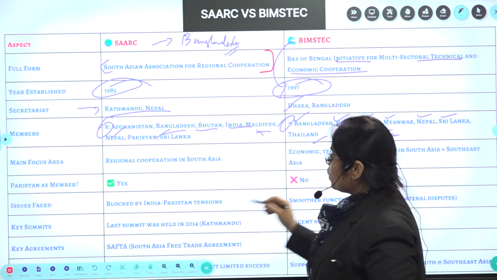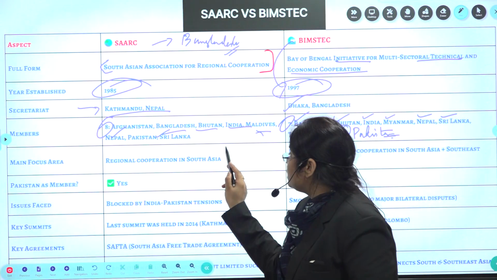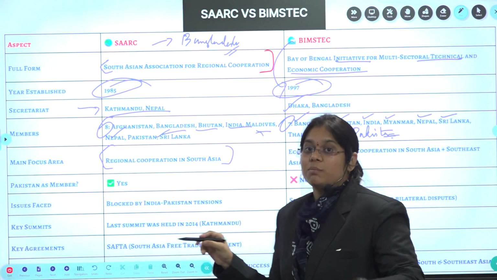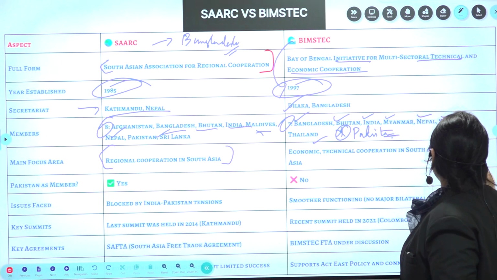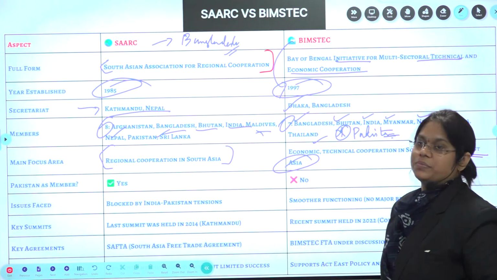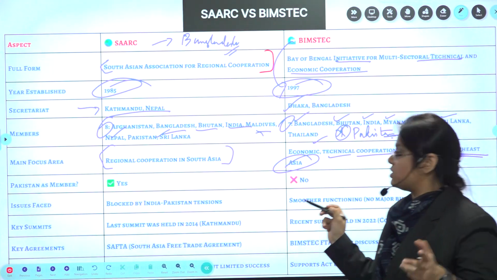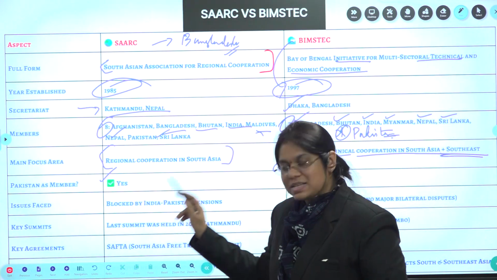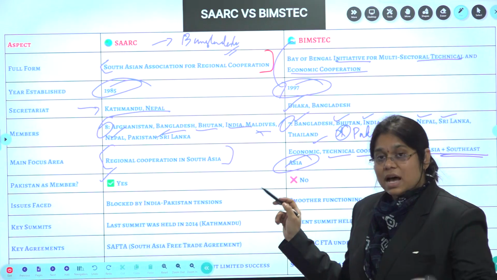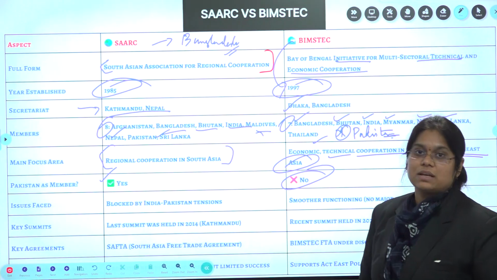Now, what is the main focus area? SAARC is for regional cooperation in South Asia, but BIMSTEC will also include Southeast Asia: economic and technical cooperation in South Asia plus Southeast Asia. Is Pakistan a member? Yes, it is a member in SAARC, but it is not a member in BIMSTEC.